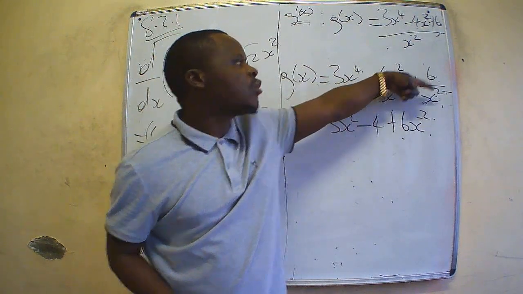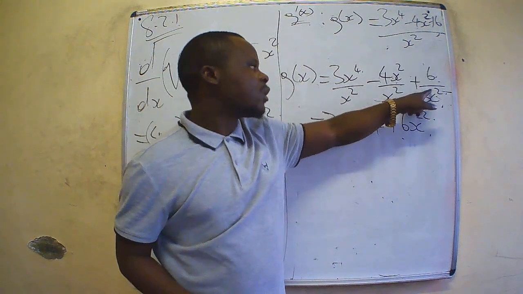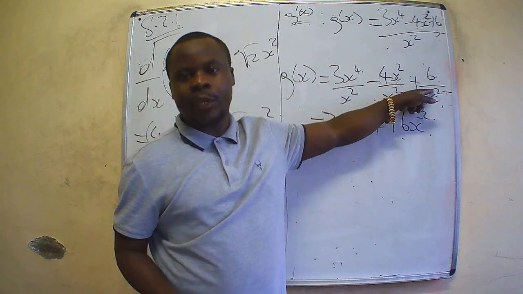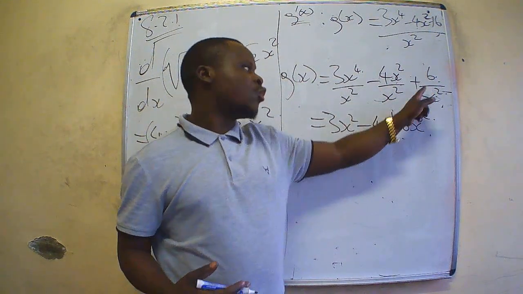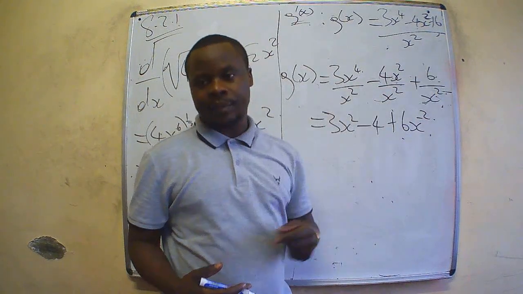X squared goes to the numerator because with the squared we have an exponent of 2. That exponent becomes negative 2. It was positive, it becomes negative.